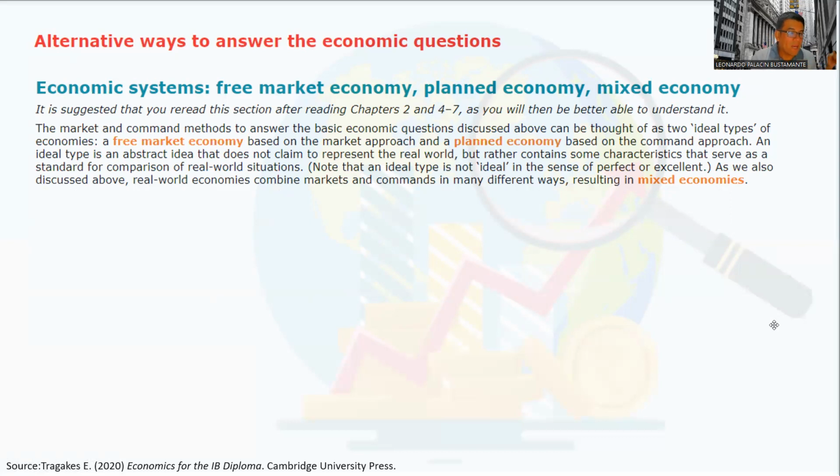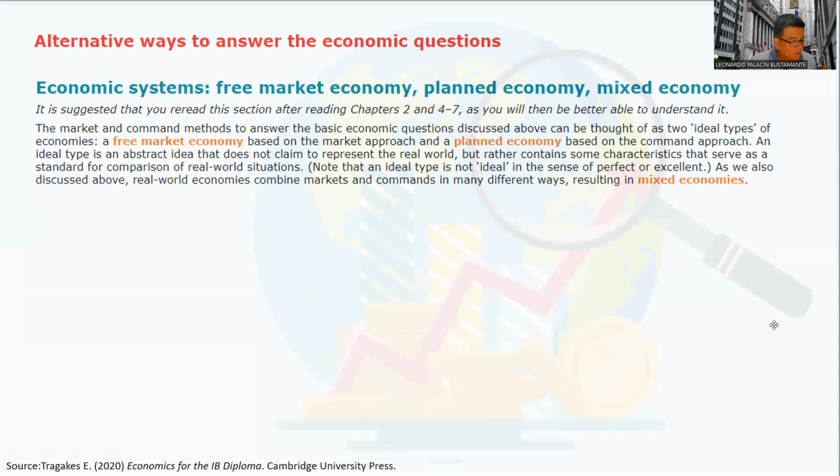The market and command methods to answer the basic economic questions discussed above can be thought of as these two ideal types. A free market economy is based on the market approach, and the planned economy is based on the command approach. When I say approach, I'm referring to methods.